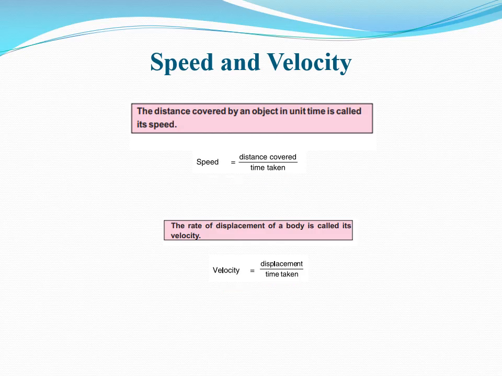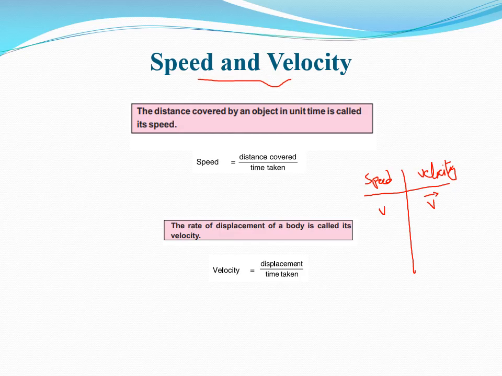So let's understand the difference between speed and velocity. Here let's make a column: speed in the first column and velocity in the second column. Speed is denoted by v, and velocity is denoted by v but with an arrow over it.